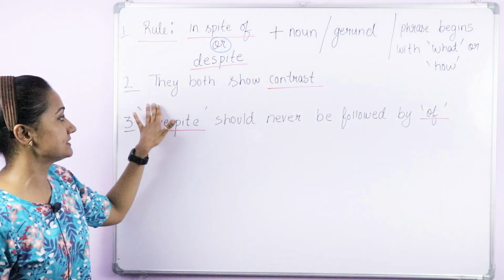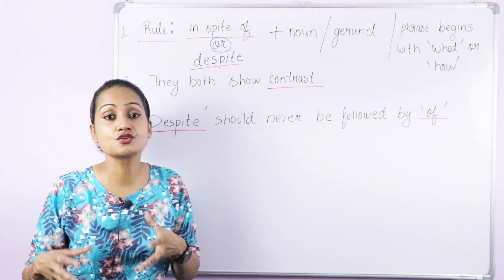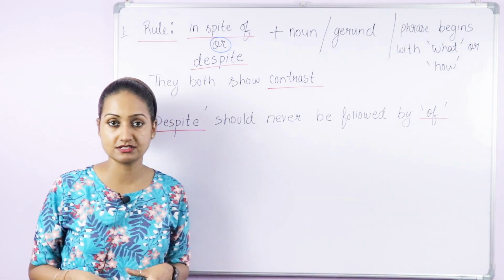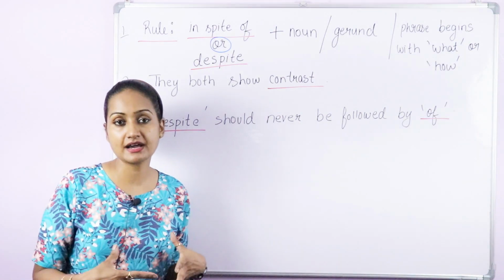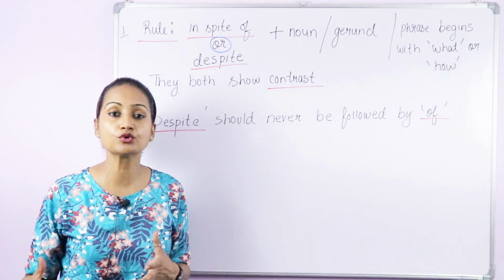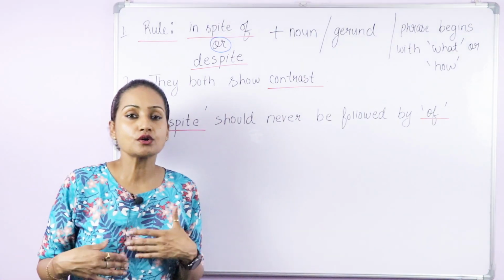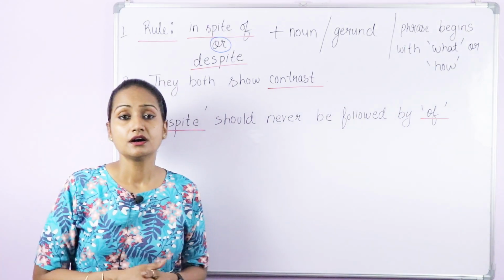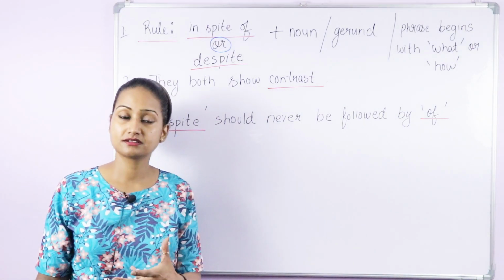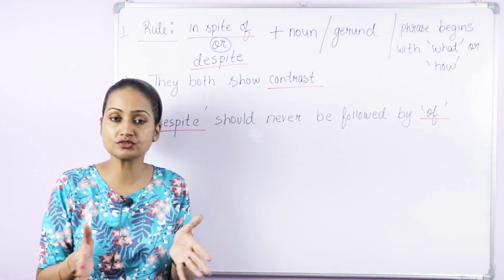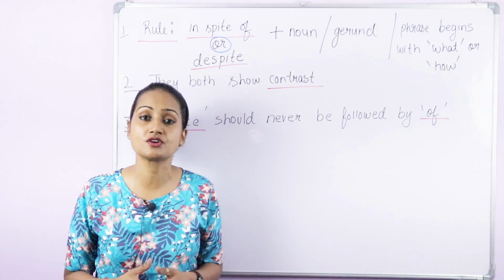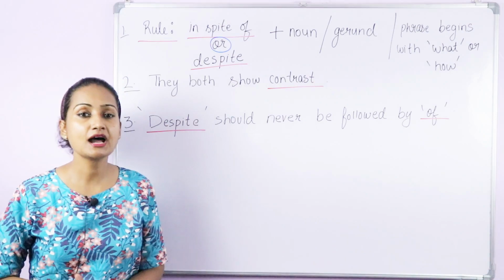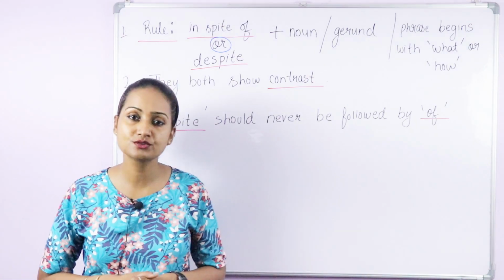Now the second thing is, they both show contrast. This is really important. These prepositions, despite and in spite of, both show a contrast. Contrast means opposite, contradiction. For example, black and white, happy and sad. These are opposites, so they show a contrast. For example, I wasn't well, yet I went to the office.